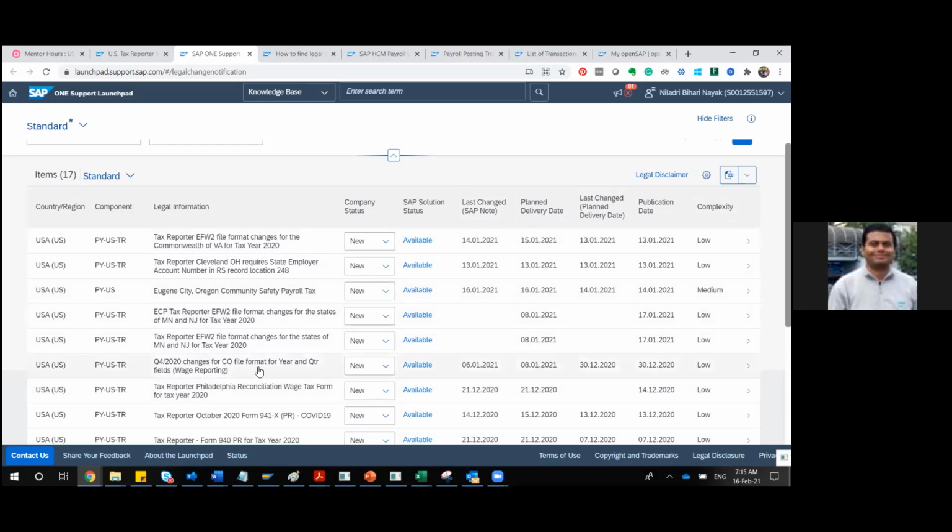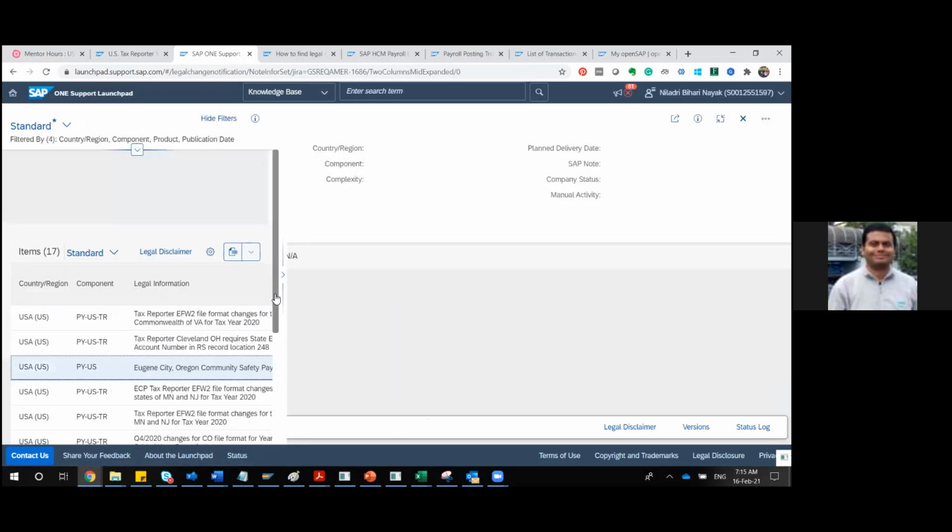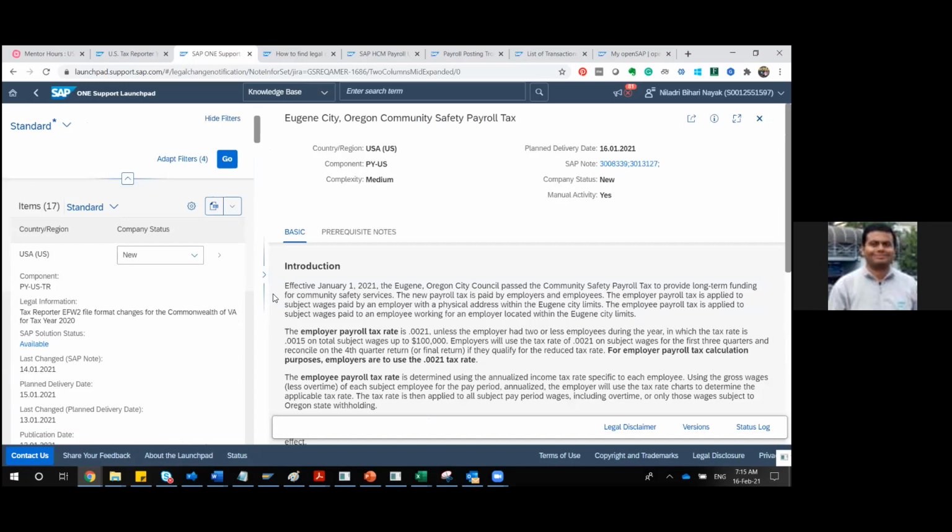Okay. Now I will focus on only one particular node. Let me go through a medium one, like this one. I will not go through the low one. Let me go through some medium complexity so that I will understand it. As soon as I go to this node, you can see it has different information, which we already discussed. It was released on the 16th of January last month.